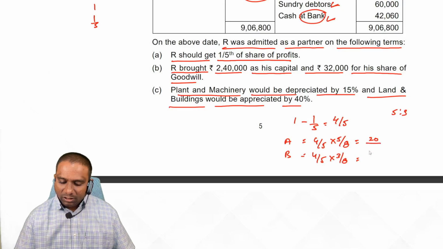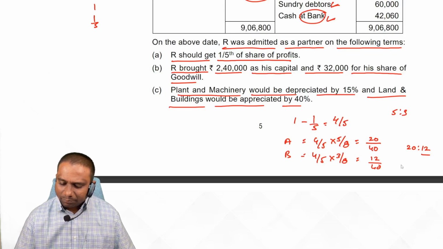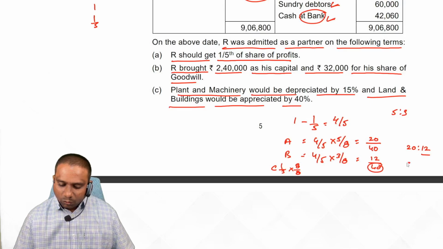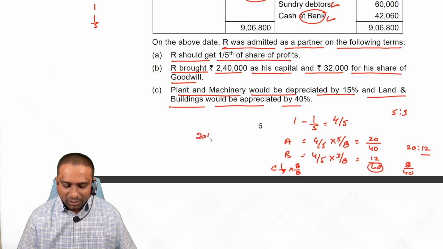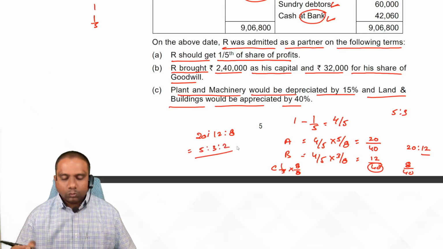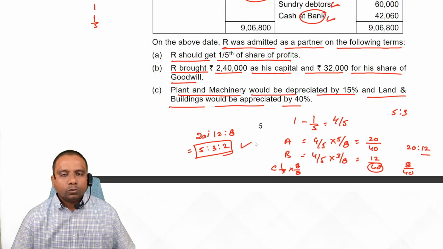You get 20 by 40 and 12 by 40. 20 is to 12. Here 1 by 5. To get equal denominator multiply by 8, so 8 by 40. So what's the new profit sharing ratio? 20 is to 12 is to 8, means 5 is to 3 is to 2. This is the new profit sharing ratio. They said calculate new profit sharing ratio.